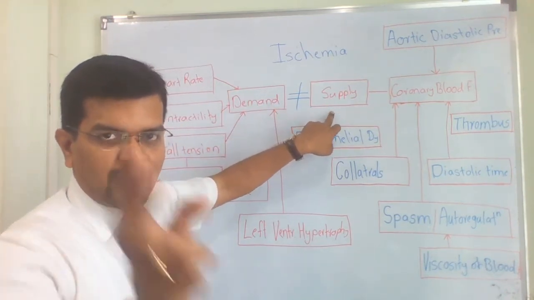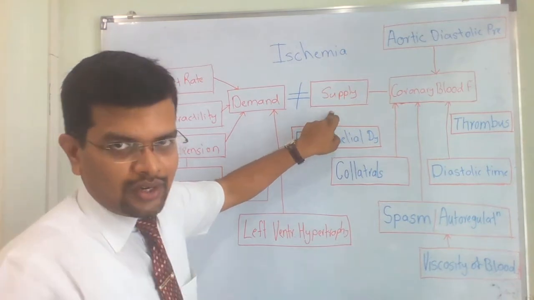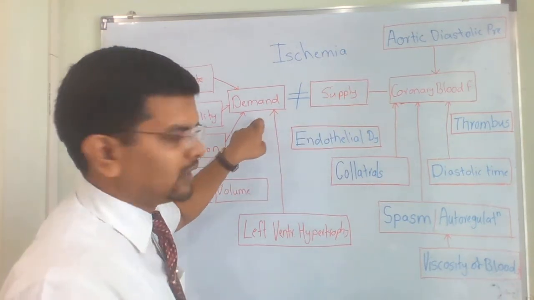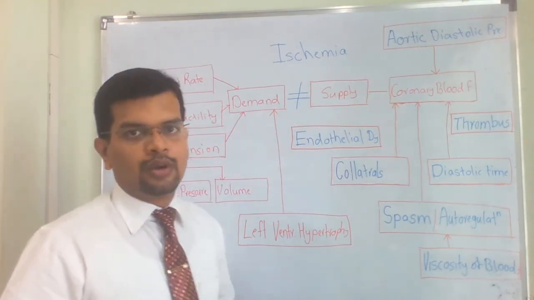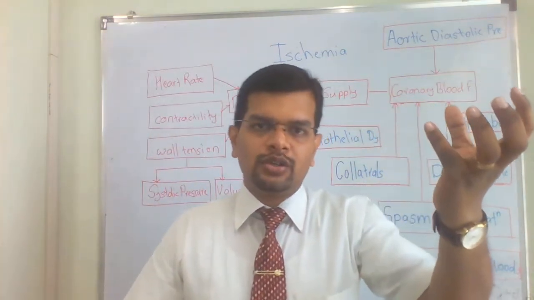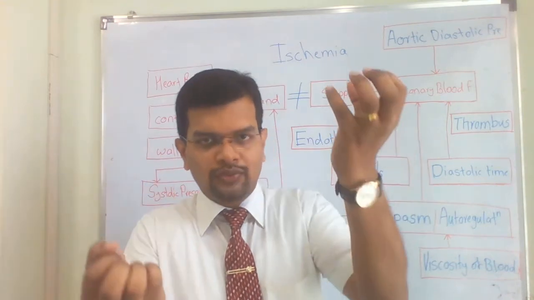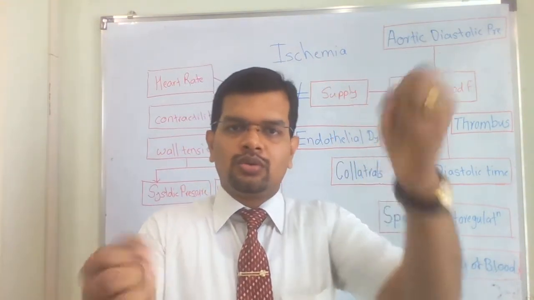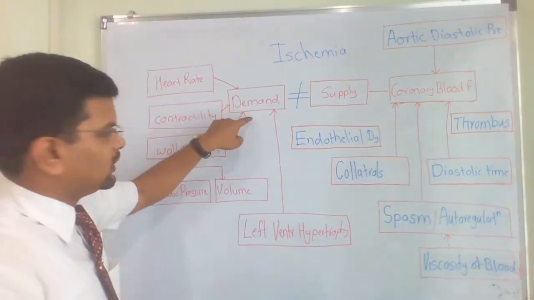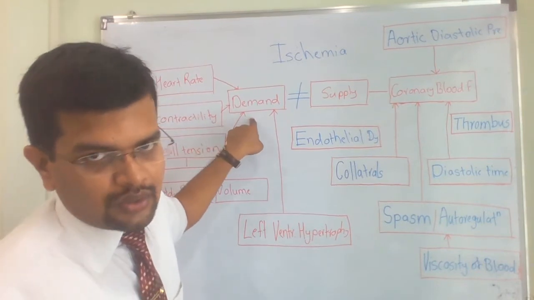Now, which are the factors which can affect the demand or which will increase the demand? So there are two probabilities. If demand is increased, then there will be ischemia, or if supply is reduced, then there is ischemia, or both. That means demand is also increased and supply is also reduced, then there is ischemia. So which are the conditions when the demand is going to increase?